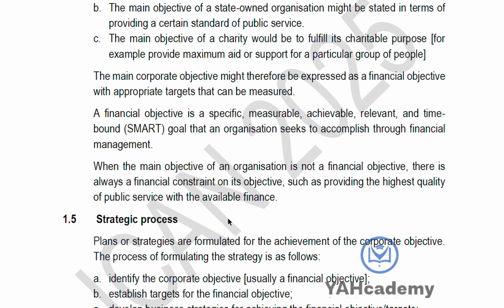Every financial objective that you are setting must be specific, measurable, achievable, relevant, and time bound. That is the SMART goal. And you have to accomplish it through financial management.